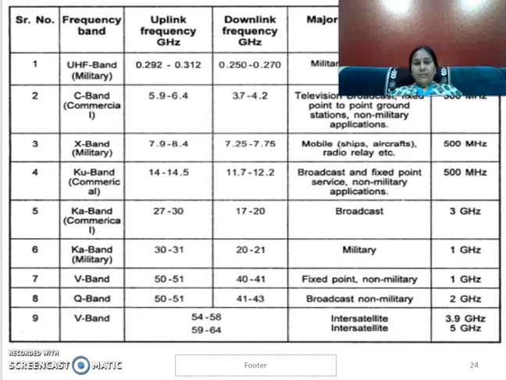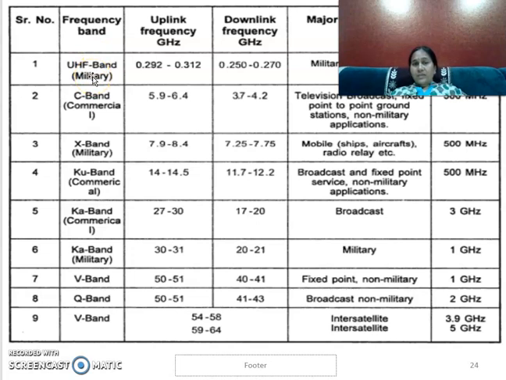If you look at this table, it gives a detailed description of how the frequency bands are allocated for different applications and what the bandwidth requirement is for those applications. If we take UHF, in this column for the frequency band, there are two types of application. One is commercial application and another is military application.